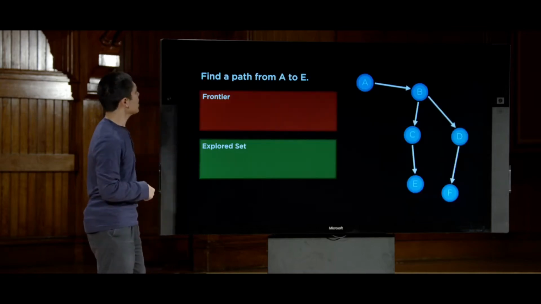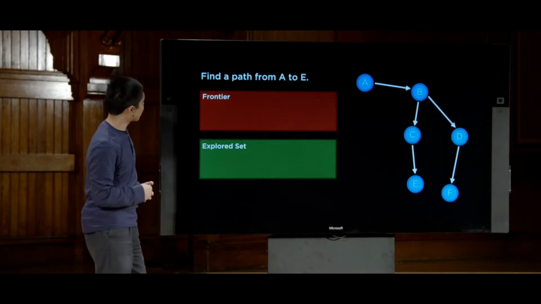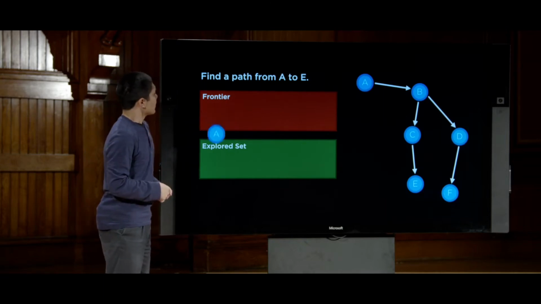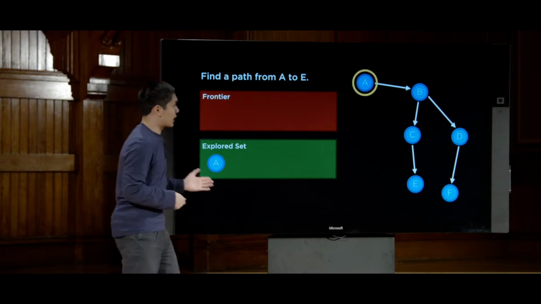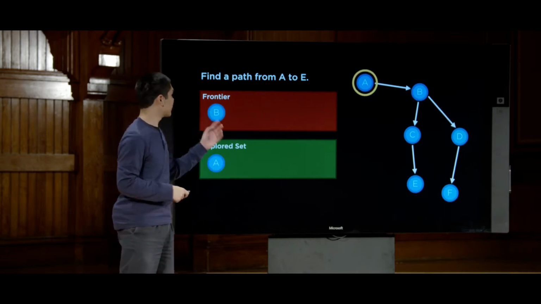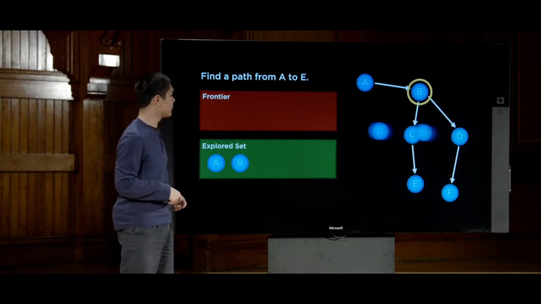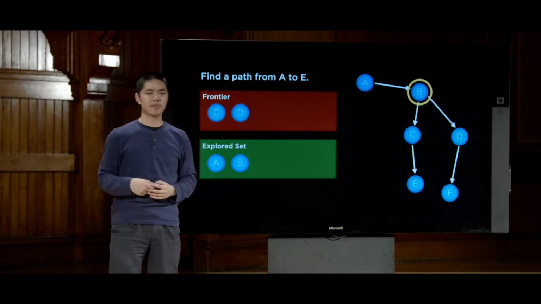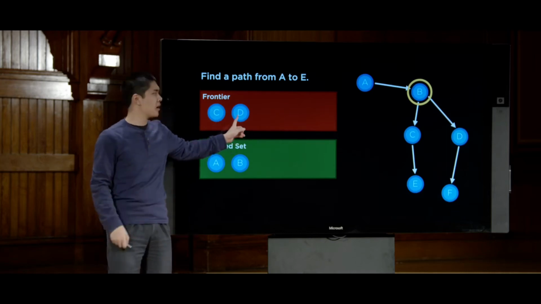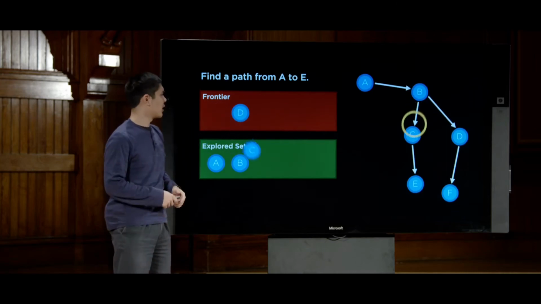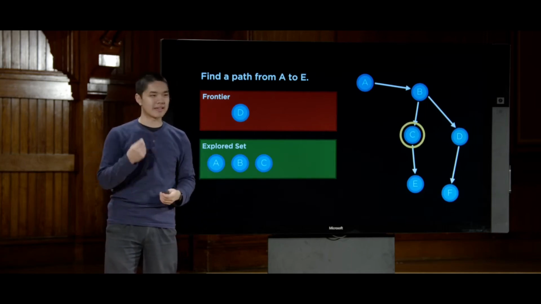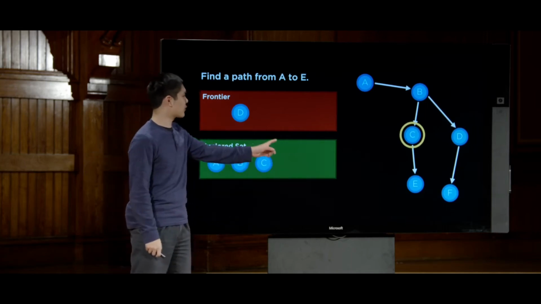So what would that mean for the same exact problem, finding a path from A to E? Well, we start with A, same as before. Then we'll go ahead and have explored A and say, where can we get to from A? Well, from A, we can get to B, same as before. From B, same as before, we can get to C and D. So C and D get added to the frontier. This time, though, we added C to the frontier before D. So we'll explore C first. So C gets explored. And from C, where can we get to? Well, we can get to E. So E gets added to the frontier.